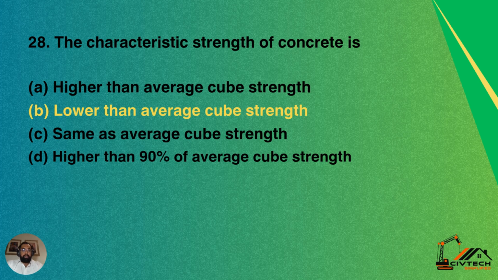Question 28. The characteristic strength of concrete is option A, higher than average cube strength. Option B, lower than average cube strength. Option C, same as average cube strength. Option D, higher than 90% of the average cube strength. So the characteristic strength of concrete is option B, lower than average cube strength. B is the correct answer.